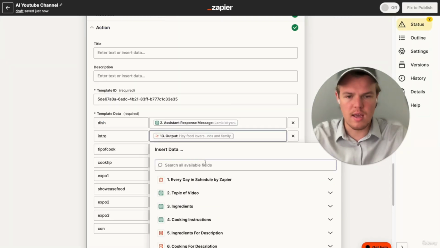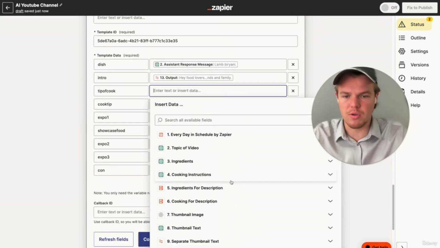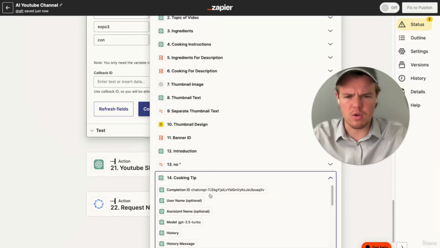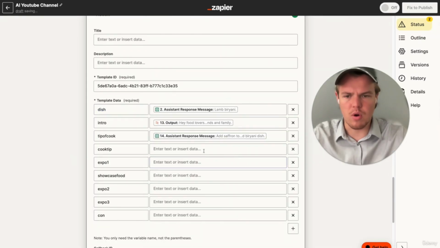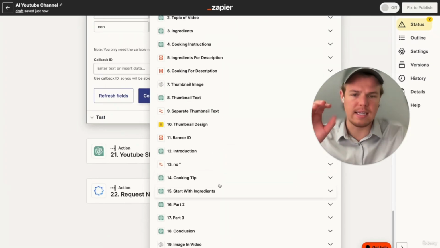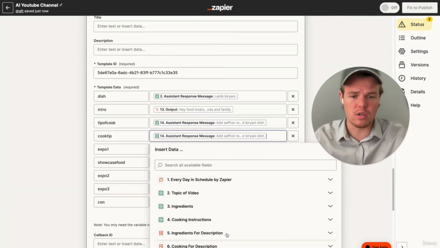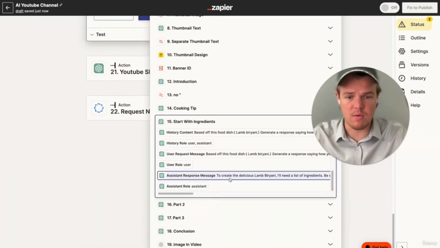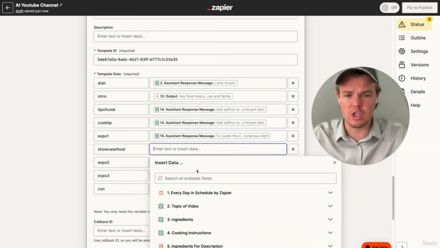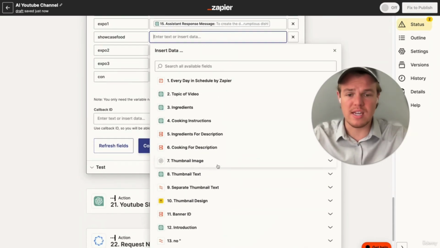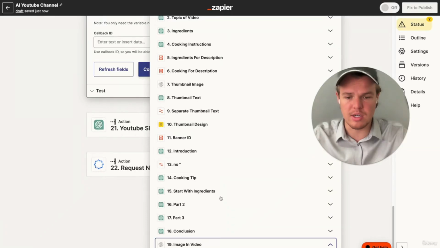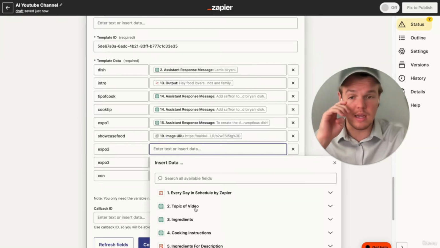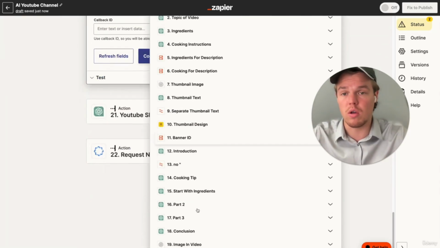we add no quotations as we don't want that in the captions. The tip of cook was on that second slide there, where essentially we gave a little tip, and then let's go ahead and find cooking tip. Perfect. And then we're going to go ahead and do the same variable, so you can go ahead and see it as text version and as audio version. And then from here, we're going to do expo 1. Luckily, we already identified that with star of ingredients. And then the showcase food was the image data. So instead of using the thumbnail image, we're going to go ahead and use the image in video in order to show differentiation between the thumbnail image content and the video content that can really give diversity to your overall content that you have on the channel.